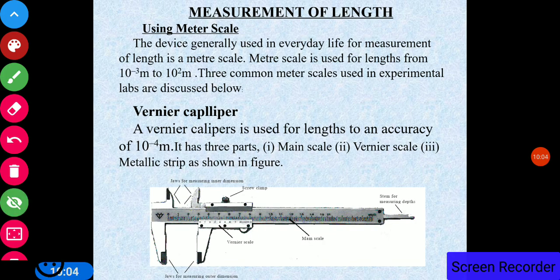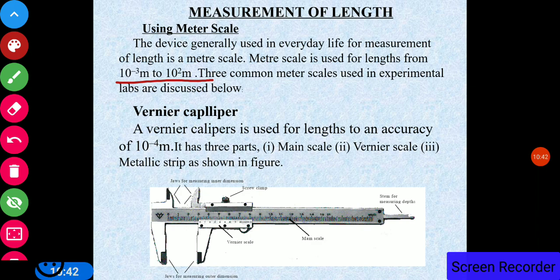Now, let us discuss the measurement of length. Till now you have learned that length can be measured by the meter scale. The device generally used in everyday life for measurement of length is a meter scale. A meter scale is used for lengths from 10⁻³ to 10² meters, that is 1 mm to 100 meters. So the meter scale can be used up to this only.